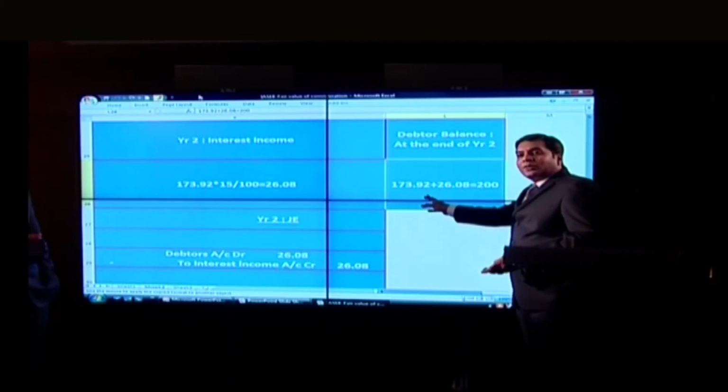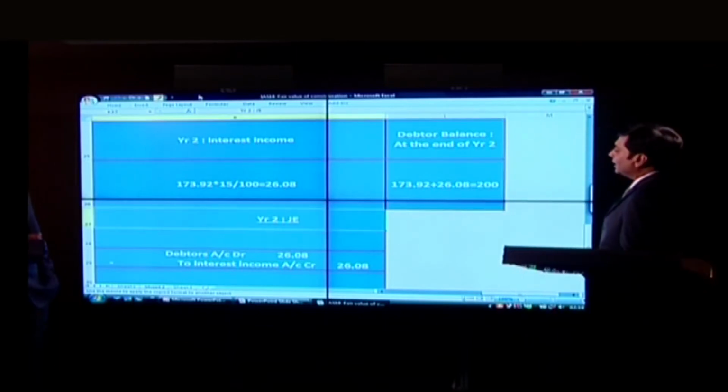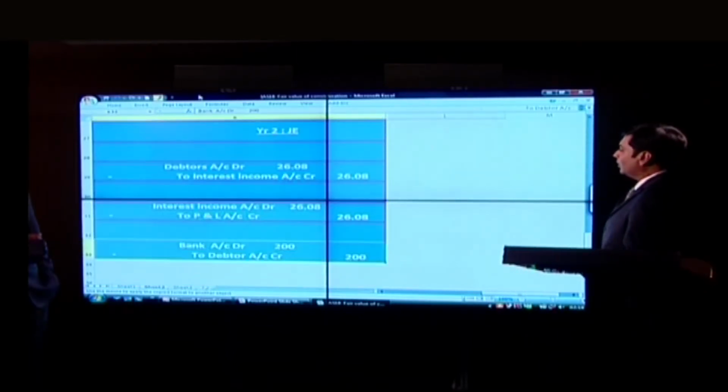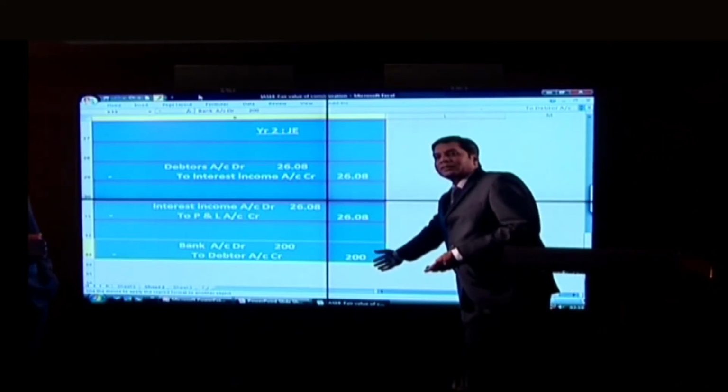Opening balance at the end of year 2 plus interest for the year is equal to transaction price, which I have recognized through sale as a collection from debtors.